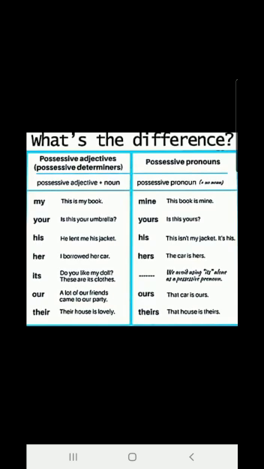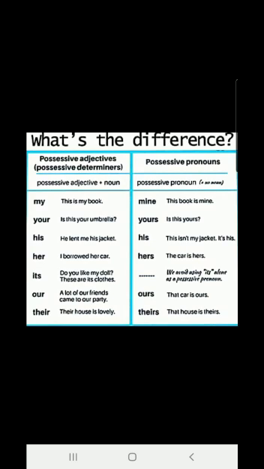Like my, your, his, her, its, our, their. These are the pronouns which show some ownership or possession. That means somebody owns something. Something belongs to that person.